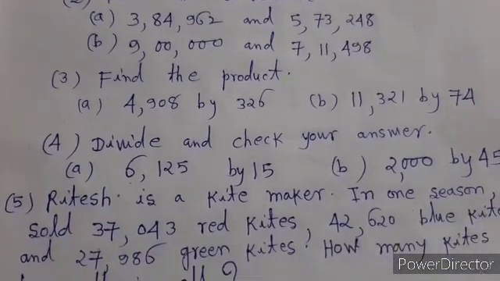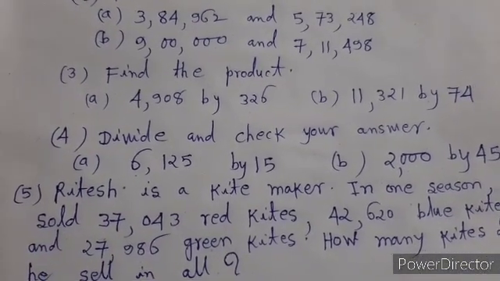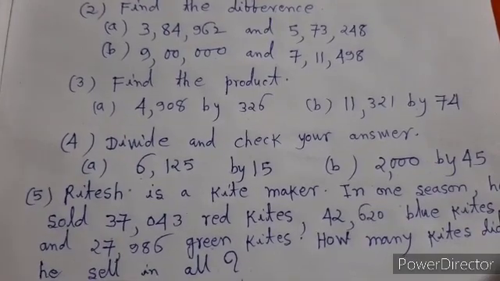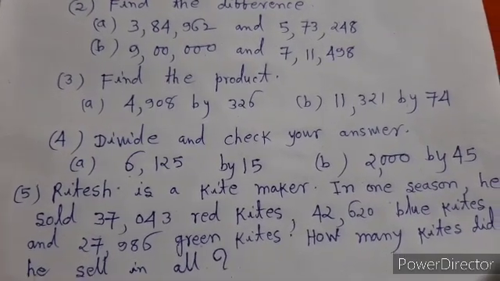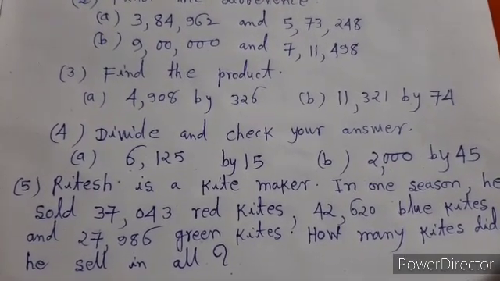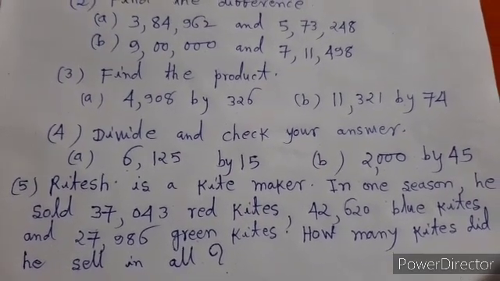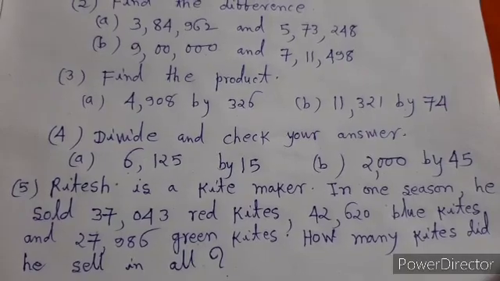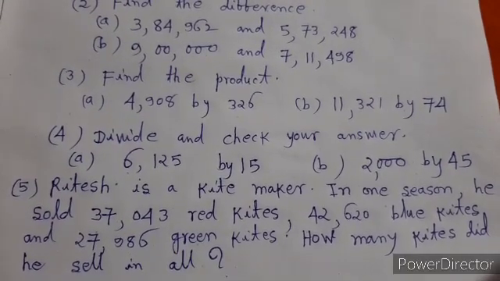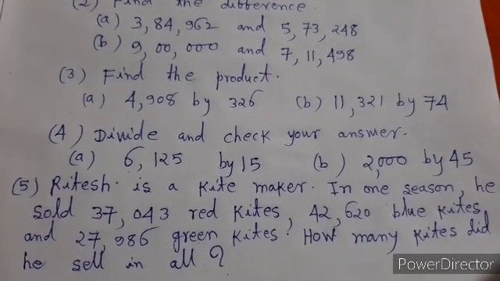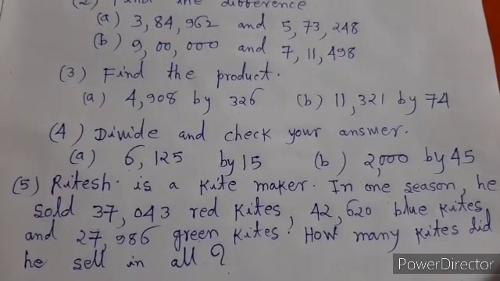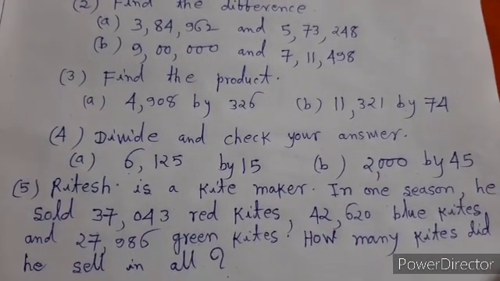Question number 5 is, Ritesh is a kite maker. In one season, he sold 37,043 red kites, 42,620 blue kites and 27,986 green kites. How many kites did he sell in all?